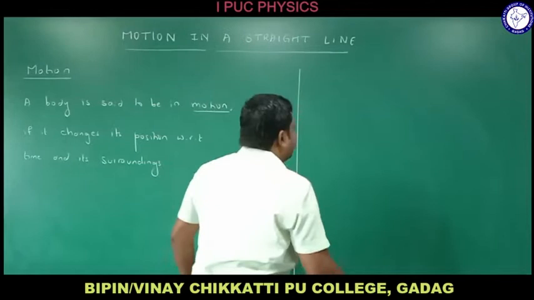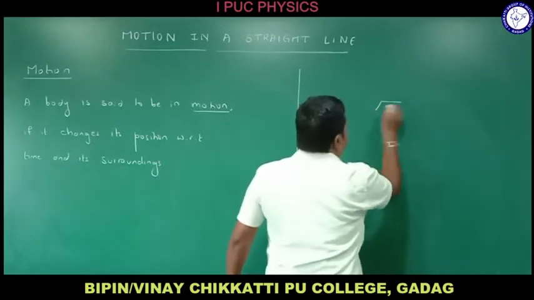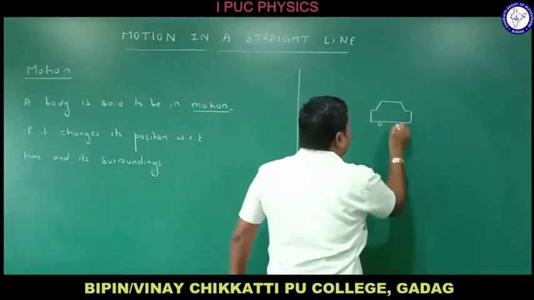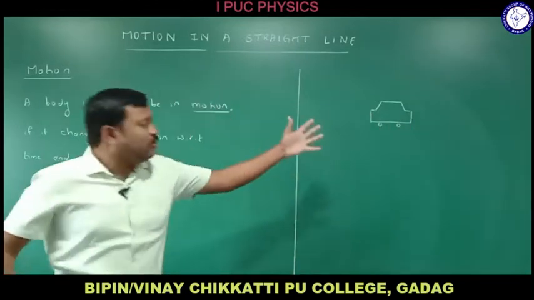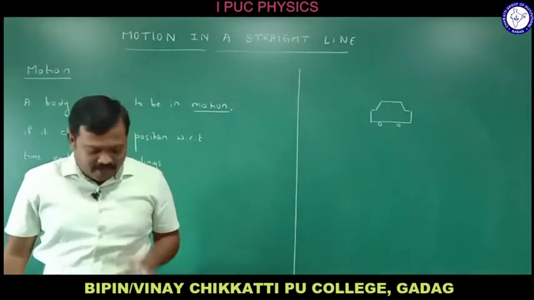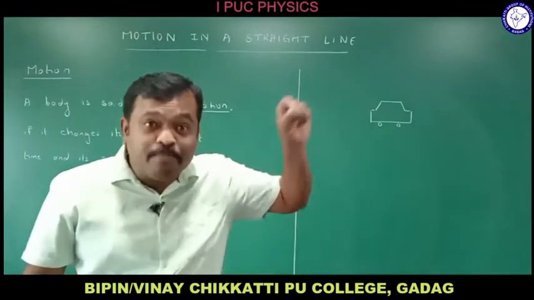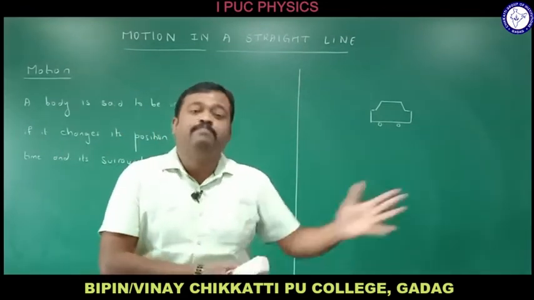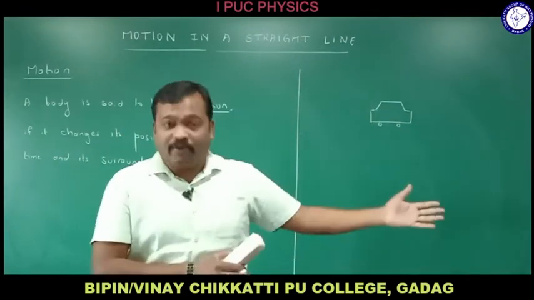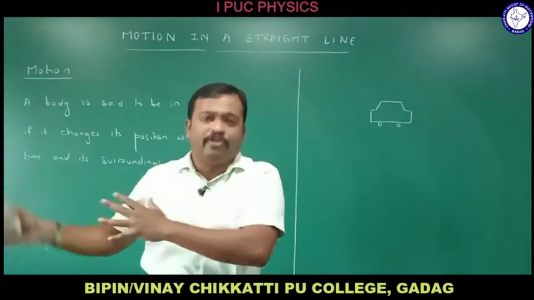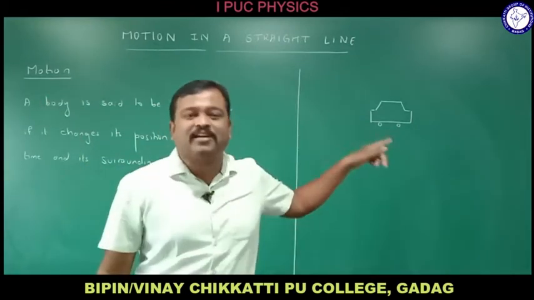For example, the car is at this position. Do remember, whenever we tell about the position of an object, we always speak with respect to a reference point, right? If somebody asks, where did you park the car? You say, I have parked the car at the bus stand or near the railway station, right? Means you are giving a reference point to them, then only they can understand where actually the car is.